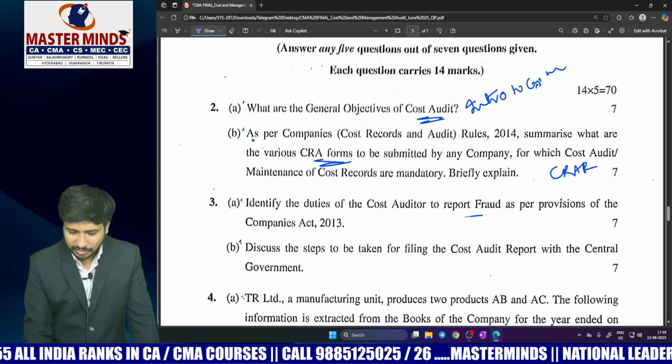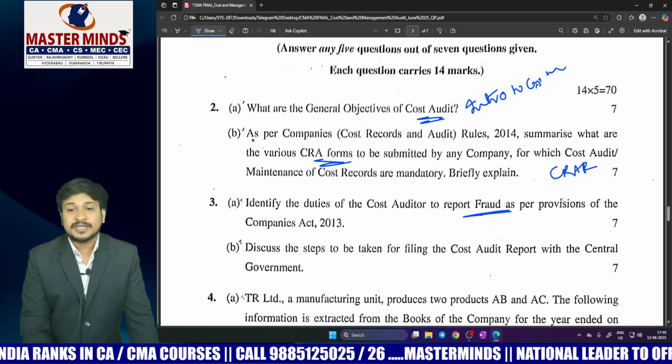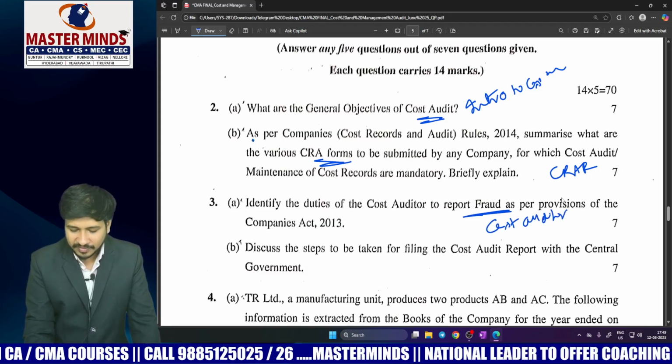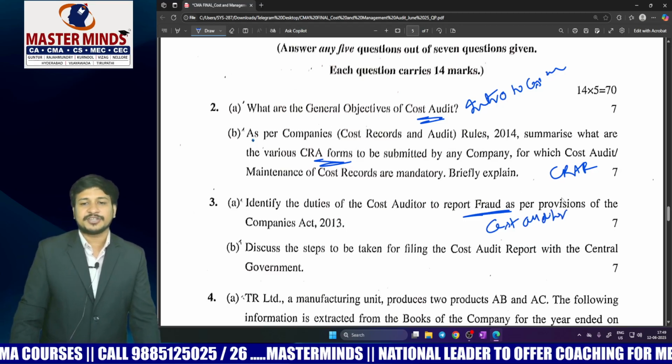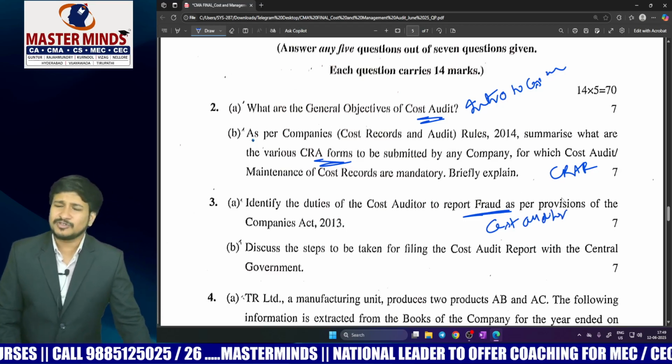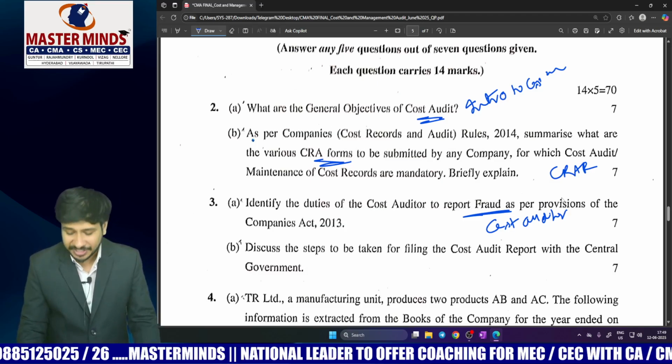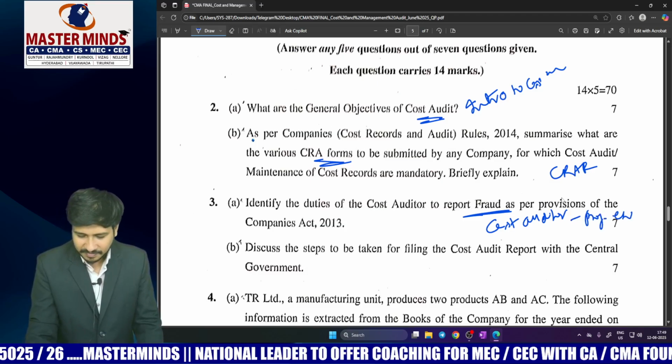Identify the duties of cost auditor to report the fraud. As per our material, it is there in cost auditor and also given in Introduction to Cost Audit, also given in CRAR, but very clearly it was there in the chapter cost auditor professional ethics, we kept there.